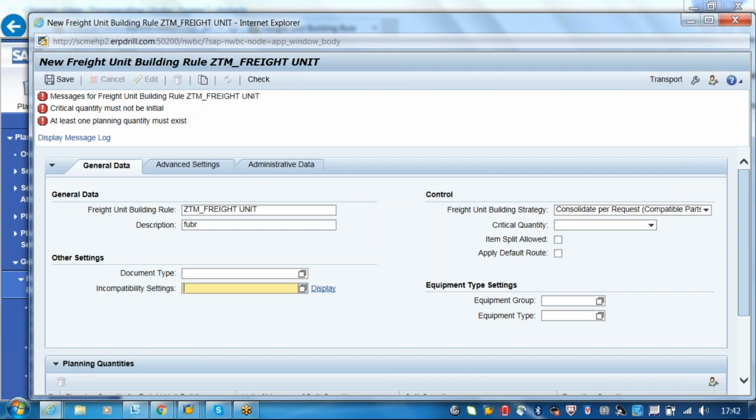But one of the customers says, okay, I have an order for FMCG materials, and I also have an order for some iron ore. Okay, so the customer incompatibility will say, okay, you just create as many forwarding orders as you wish, but whatever forwarding order has the FMCG material has to be automatically sent to a different freight unit because of the requirement of a conditioner or a cooling vehicle.